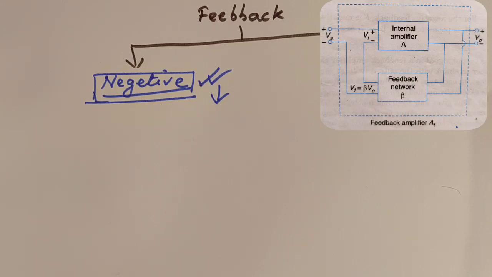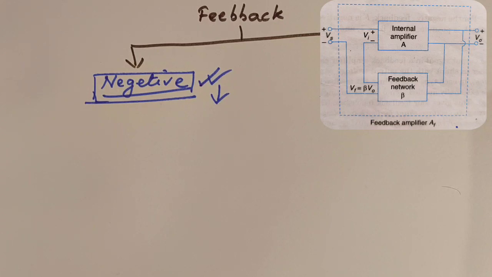The whole system in the dashed box in the figure constitutes the feedback amplifier. The transfer gain AF of the feedback amplifier is the ratio of the output voltage V0 to the externally applied input voltage Vs. So you can understand what Vs is: the externally applied input signal voltage.